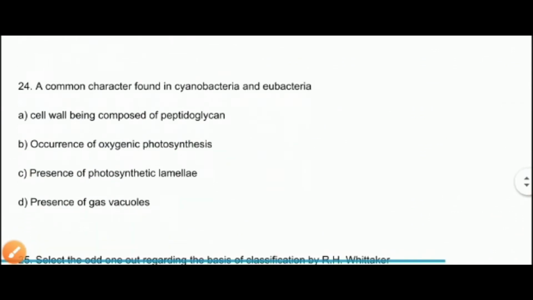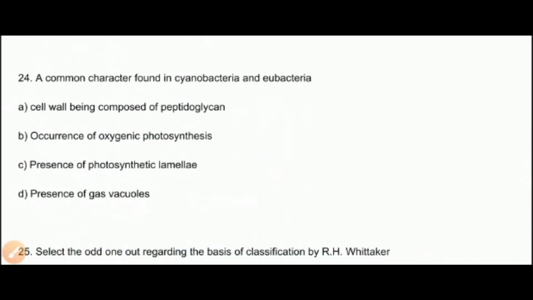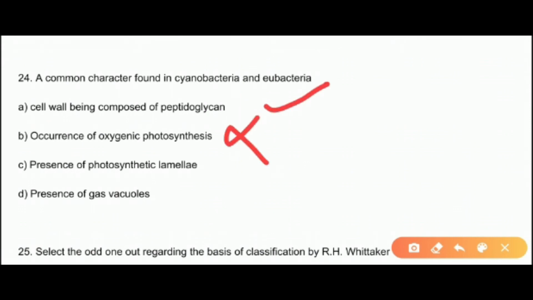Now the next question is, a common character found in cyanobacteria and eubacteria is. So blue-green algae and eubacteria में क्या similarity है? So cell wall being composed of peptidoglycan? Yes. Occurrence of oxygenic photosynthesis? No. Cyanobacteria में oxygenic होता है but eubacteria में नहीं होता है.